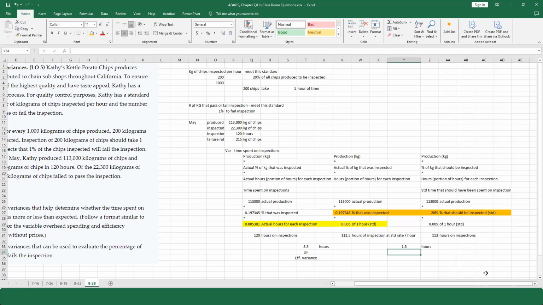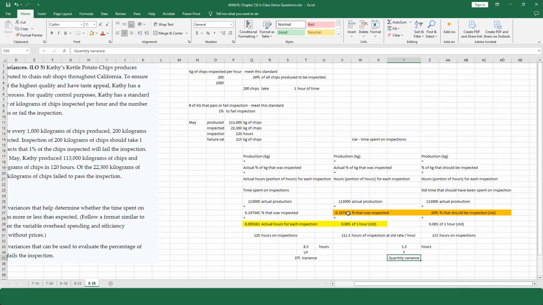When you look at that, you could say, well, I spent fewer hours doing inspections. And don't forget, what are we testing here? The variance is the time spent on inspections. So I spent fewer hours on inspection. This is favorable, right? And this is basically a quantity variance. I'm just checking how much time I actually spent on inspections.